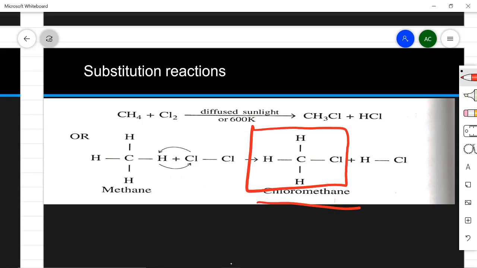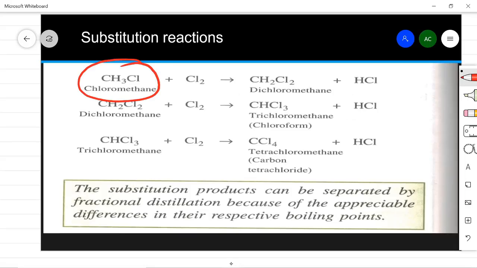Now this substitution product, chloromethane, again reacts with chlorine. This chloromethane, which was formed in the previous slide, will now again combine with chlorine to give dichloromethane. The substitution will keep going on. In what way?